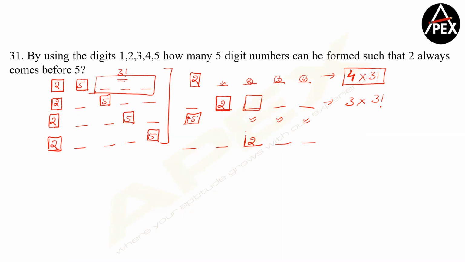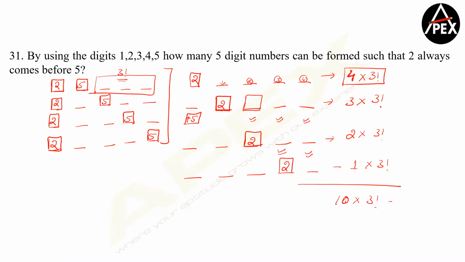If I block 2 here, either 5 can come here or here. That means I will have 2 cases. Each of them will have 3 factorial more ways. So with only 2 being blocked here, I will have only one way into 3 factorial. So if you add all of them, you get 10 into 3 factorial, which means your total number of ways is going to be 60. Is this point clear?